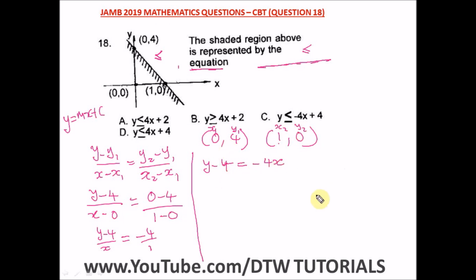So taking minus 4 to this side, we have y is equal to minus 4x plus 4. Okay, so this is our final equation. From here, remember this is an inequality graph, so we put in our inequality sign. So y is less than or equal to minus 4x plus 4. Okay, so this is our answer, and our right option here is option C. Okay, so this is our answer.